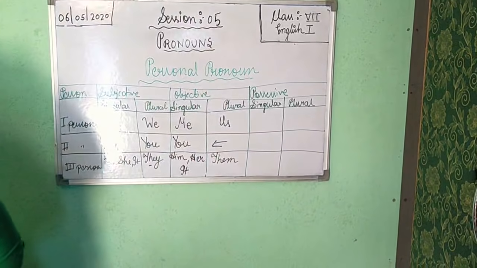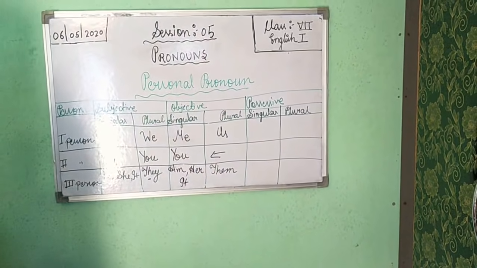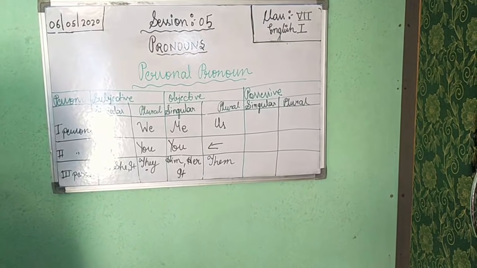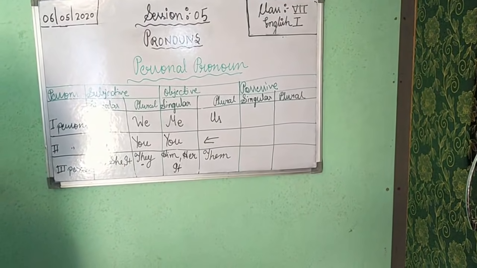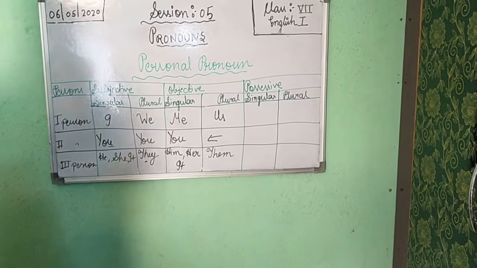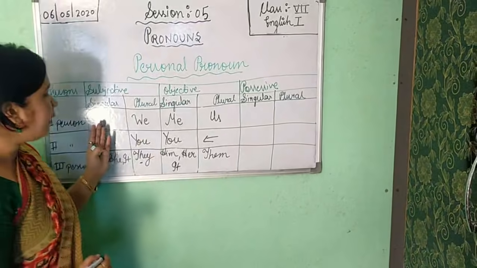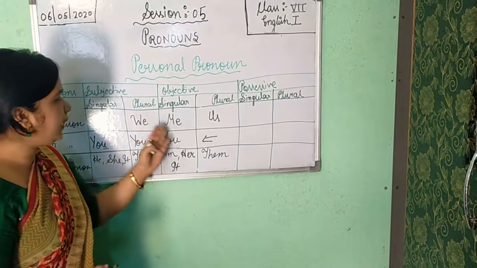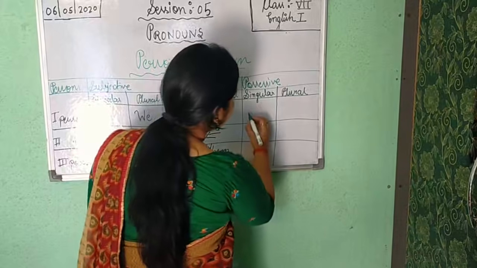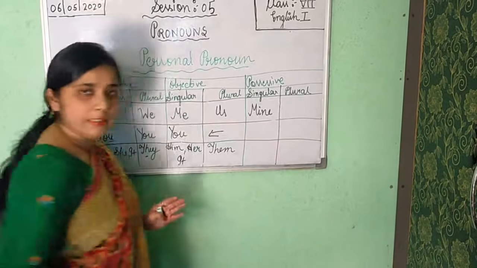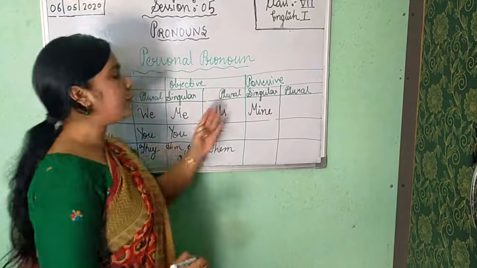Now in possessive case, please see here. When it goes into possessive case, I changes into mine.